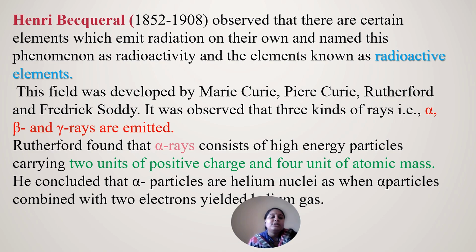Rutherford further classified alpha rays as high energy particles carrying 2 units of positive charge and 4 units of atomic mass. He also concluded that alpha particles are helium nuclei, which combined with 2 electrons yield helium gas.